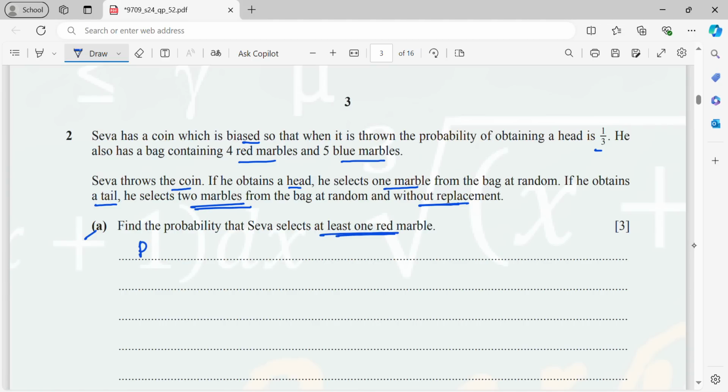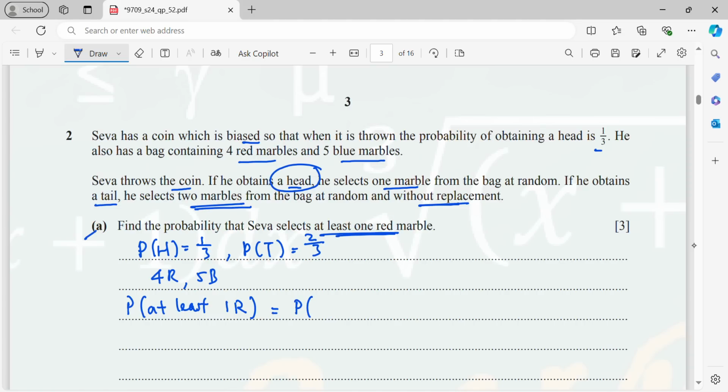Okay, so now P(H) equals 1/3. That means P(T), tail is T, is 2/3. So you have 4 red, 5 blue marbles. Now, probability of getting at least 1 red marble. So, 1 red marble, probably he obtains a head. Or probably, as I said, at least 1 red marble means probably 1 red or 2 red marbles.